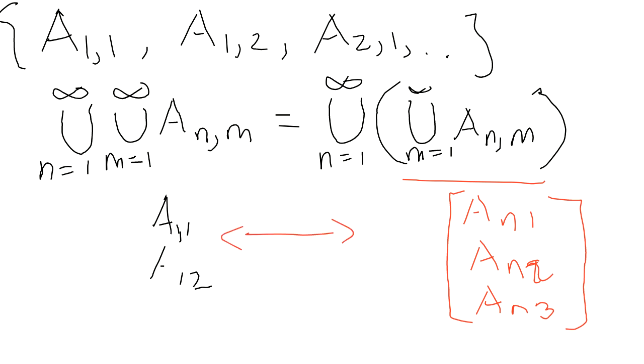On the left side, you can jumble the numbers as much as you want, but on the right side, it's more uniform. But it's the same end result, uniting all of them from A11 up to A infinity. It's just a fancy way of writing it, so don't be confused about what is happening. All right.